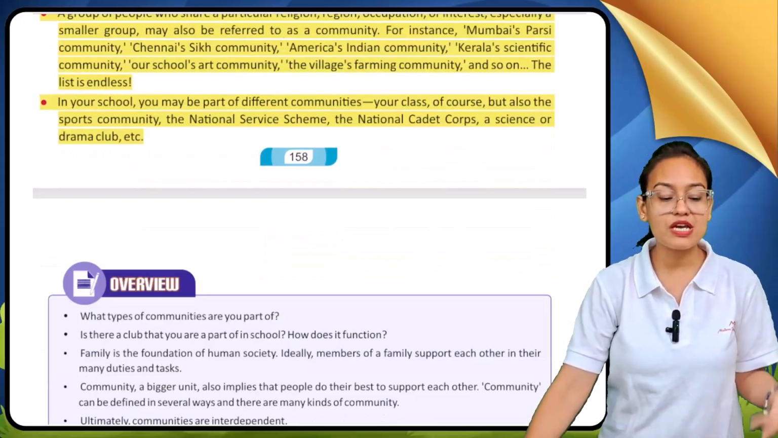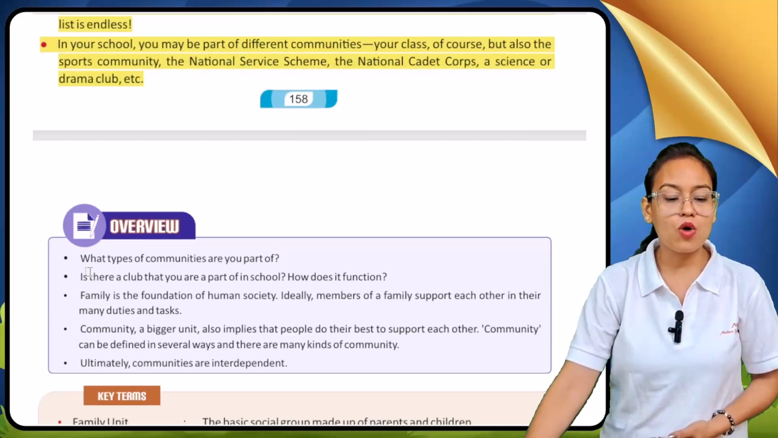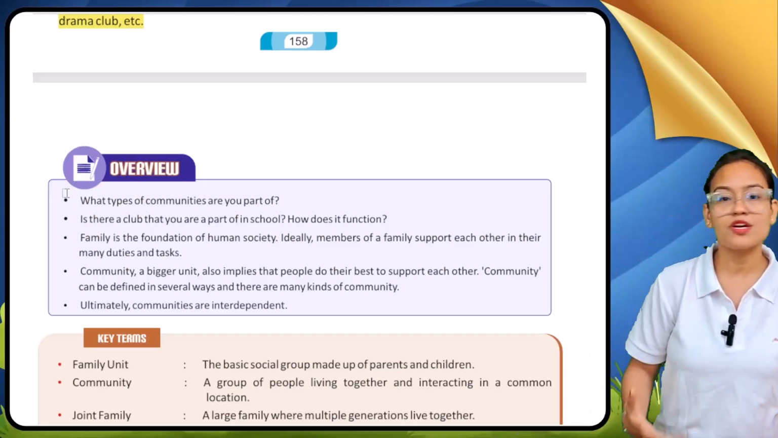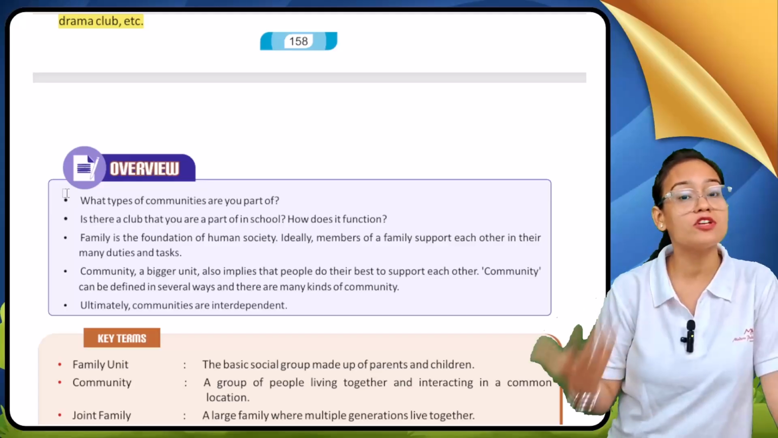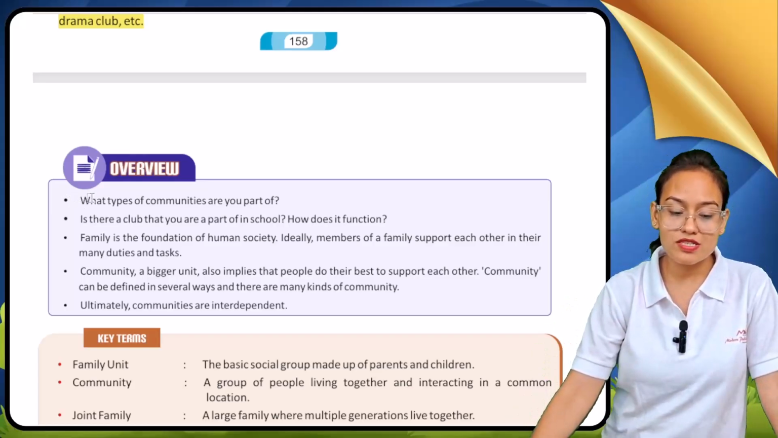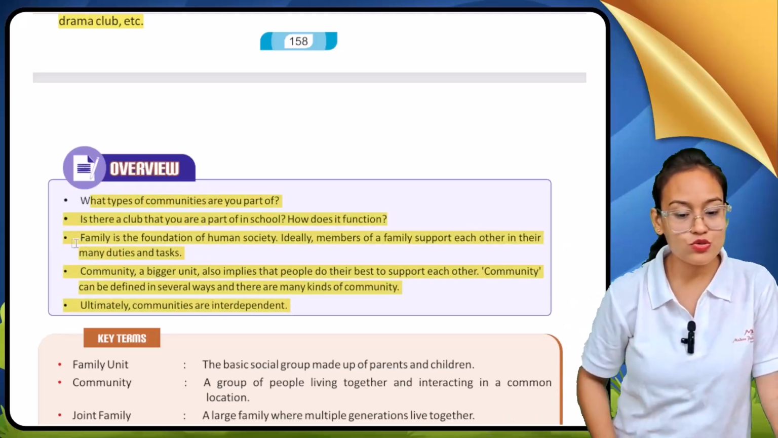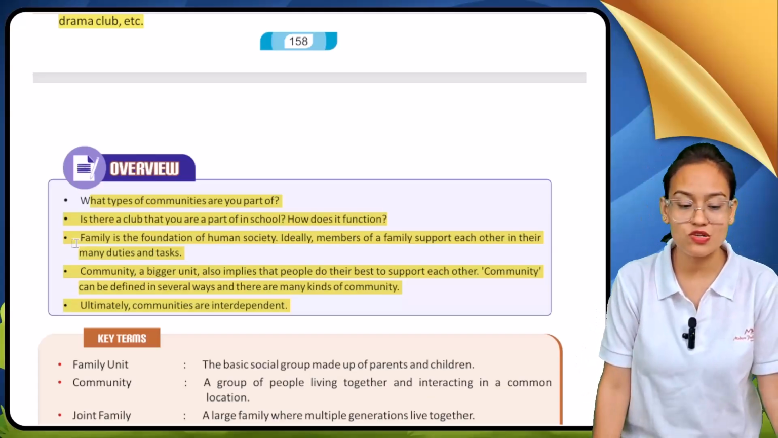Now we are going to see an overview of this chapter, what we have learned in this chapter, and what types of communities we are part of. Here we have to give answers about what type of community we live in. Is there a club that you are a part of in the school? This is a question for you, my dear student. Is there a club present in your school? And if the club is present in your school, you have to discuss its functions.